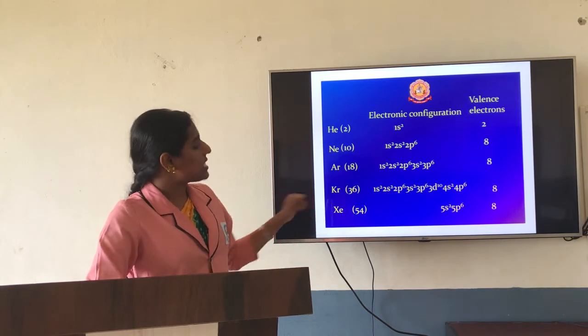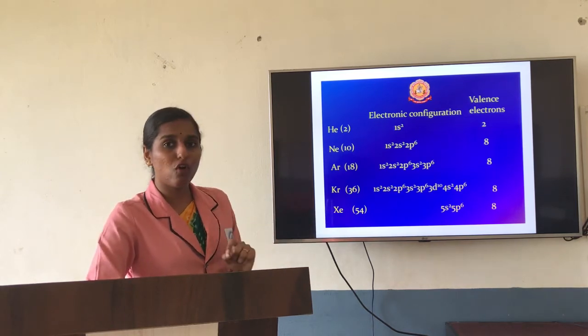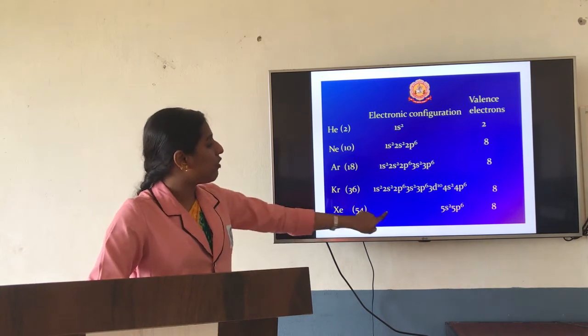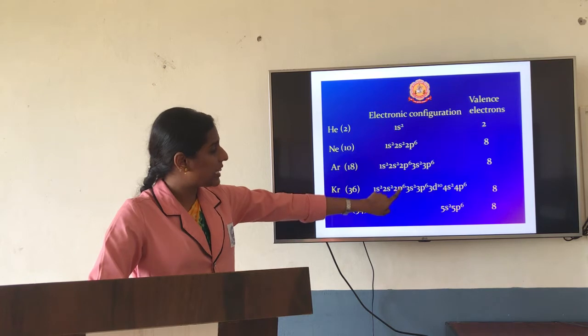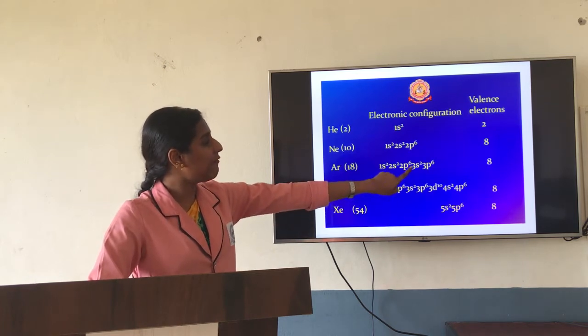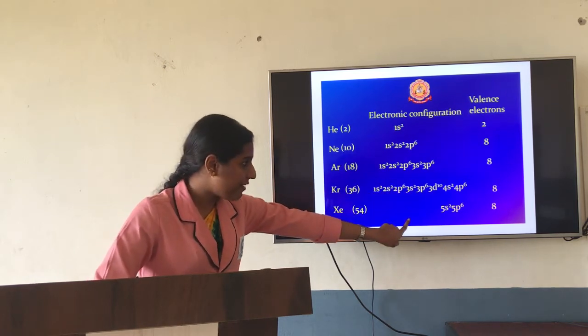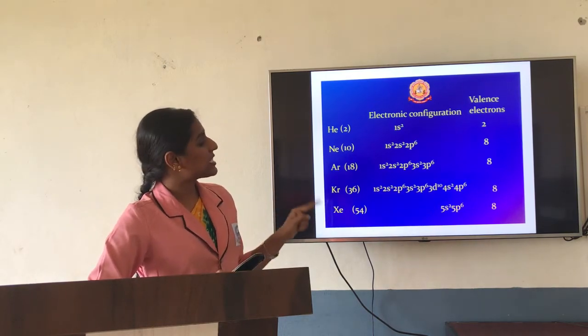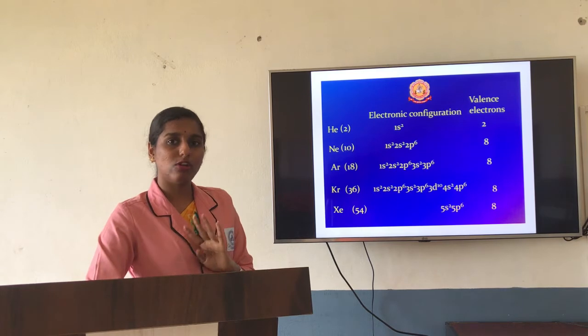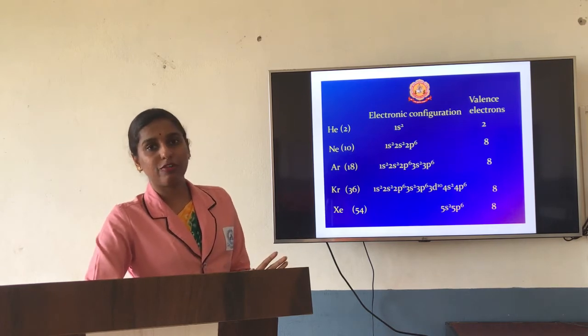The last one is xenon, which has 54 electrons: 1s2, 2s2, 2p6, 3s2, 3p6, 3d10, 4s2, 4p6, 5s2, 5p6. The last shell is the fifth shell. 6 plus 2, 8 electrons. It is also filled, a stable electronic configuration.